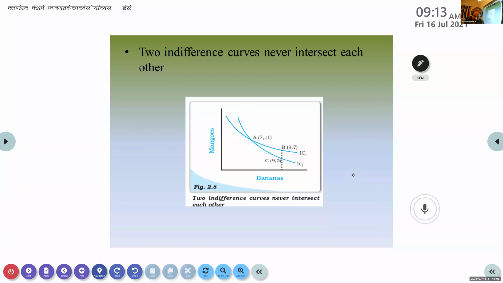You have written: indifference curve is a graphical representation of various alternative combinations of bundles of two goods among which the consumer is indifferent. One more point you write down.